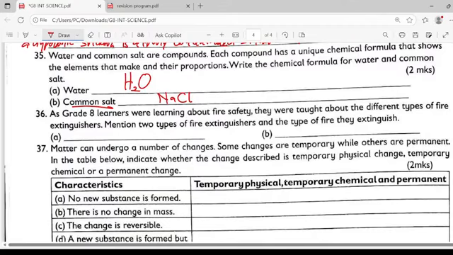As grade 8 learners were learning about fire safety, they were taught about different types of fire extinguishers. Mention two types of fire extinguishers and the type of fire they extinguish.